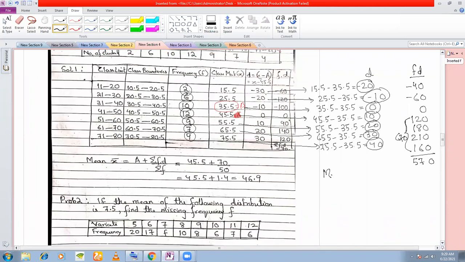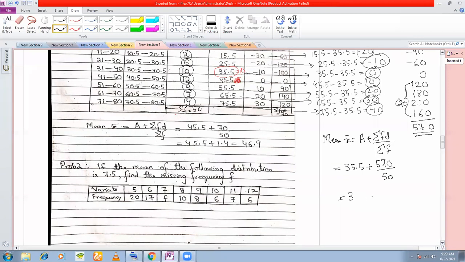Now let's apply the formula. Mean x bar is equal to a plus summation fd divided by summation f. Assumed mean you have taken as 35.5, plus summation fd you already got here, 570, divided by summation f is 50. Addition of this column, summation f is 50. Let's see.